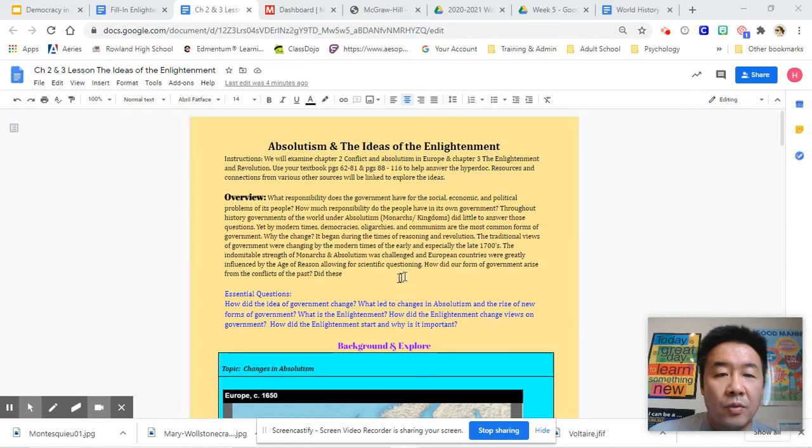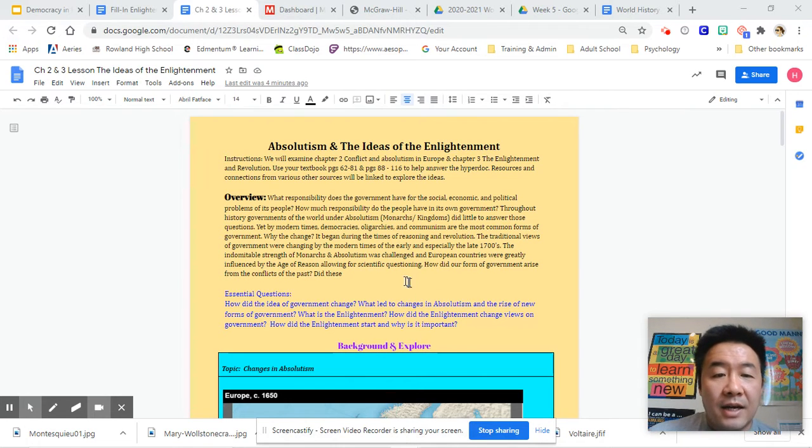So right here below, we are going to talk about the responsibility of government. So looking at the world issues that we talked about in chapter 17, what is the government responsibility to its people? And back in ancient times, where most governments were only one type, and that was kings and queens, how is that important to us today? So looking at responsibility of the government, how did this all change from absolutism to what we call democracy today?